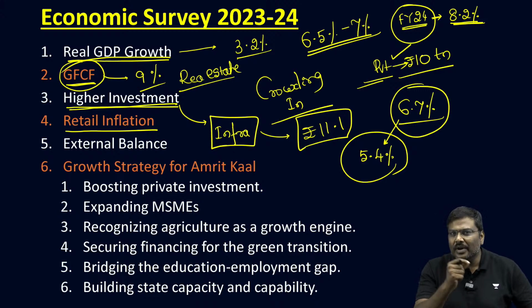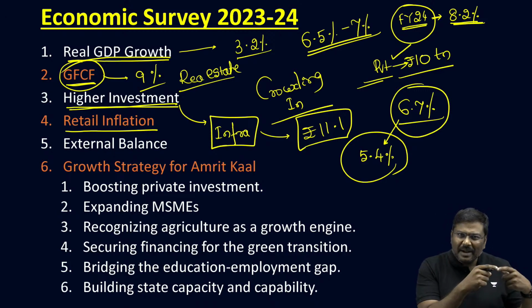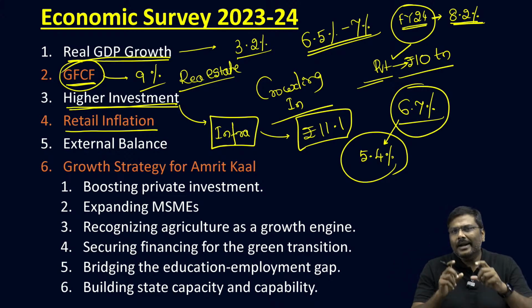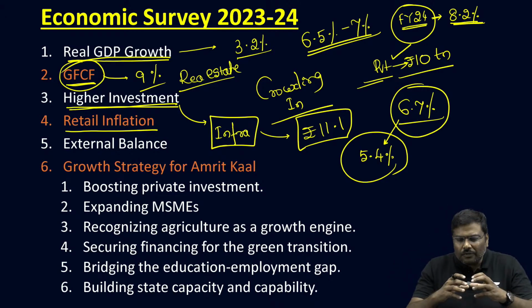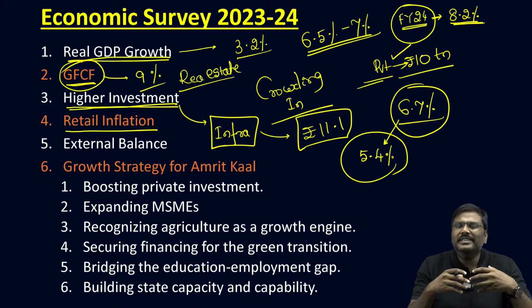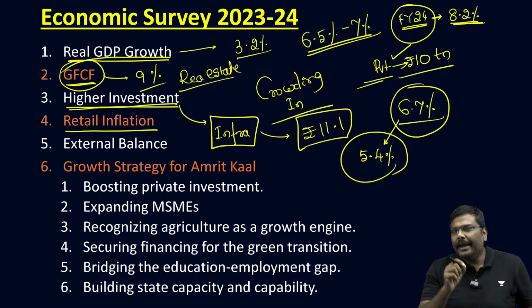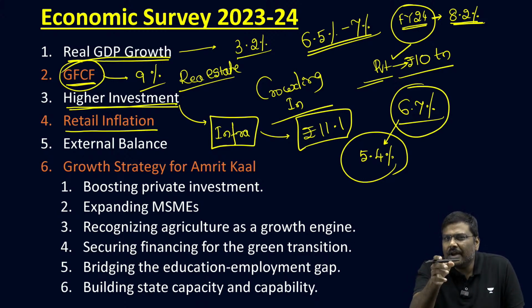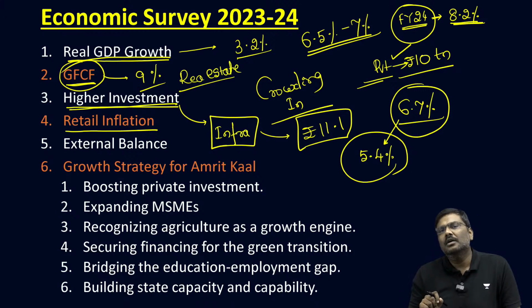5.4%. So have a look at this. With the implementation of the reforms, we have been able to drag down the inflation rate. And not only this, out of all the 36 union territories plus states, in 29 of them, retail inflation has come down. We have been able to control the retail inflation.